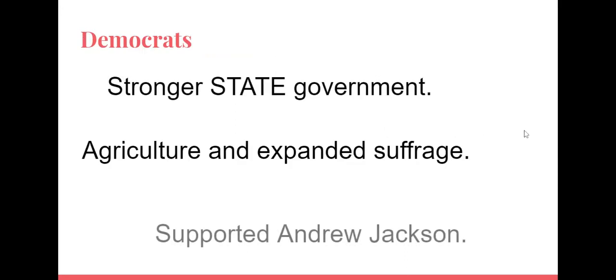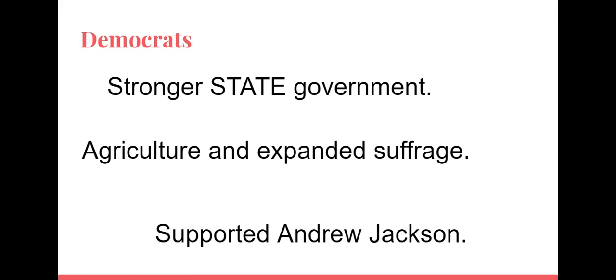Democrats want a stronger state government. They want states to be able to make their own decisions, and they want states to be under local control. They are advocates for agriculture and expanded suffrage. So, suffrage is the right to vote. So, we saw suffrage extend to white males, even if they don't own land.